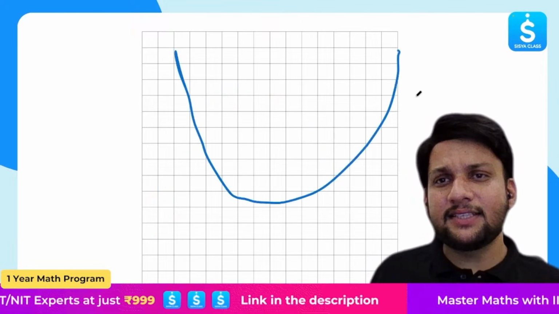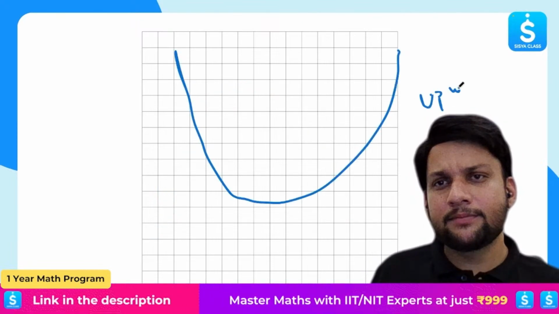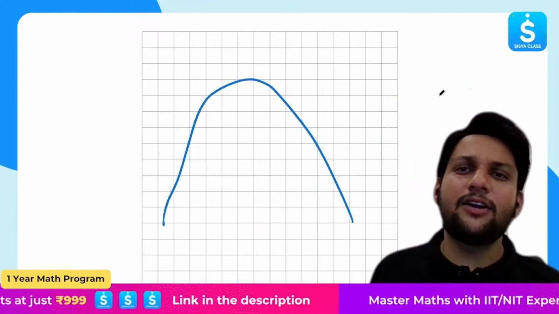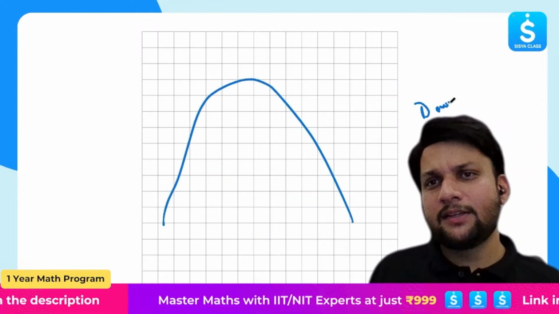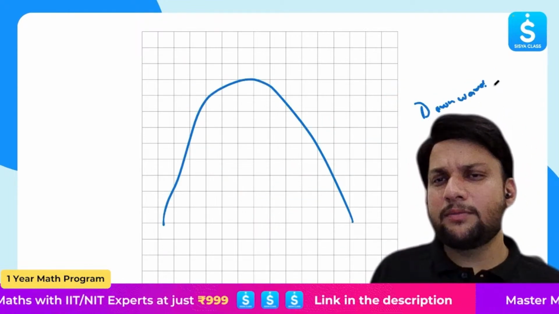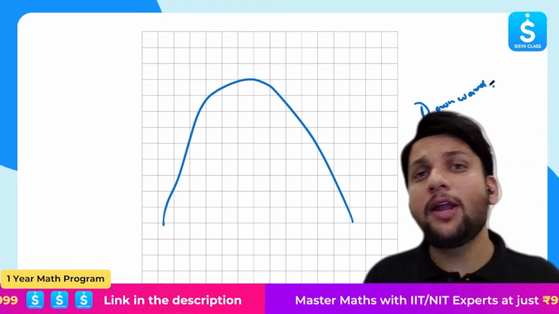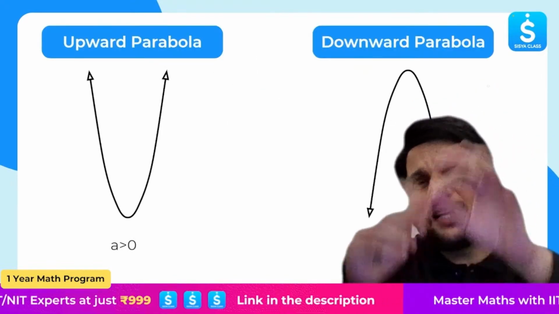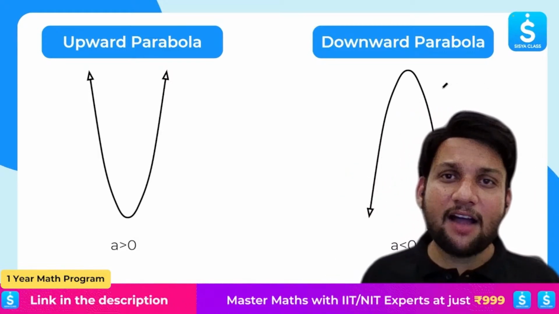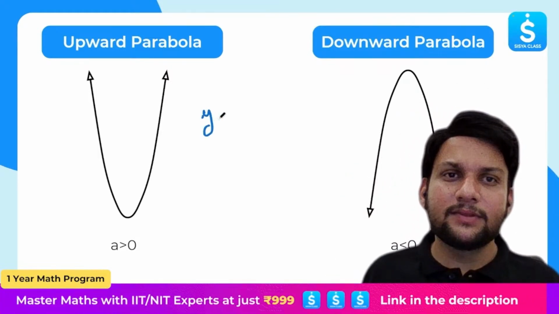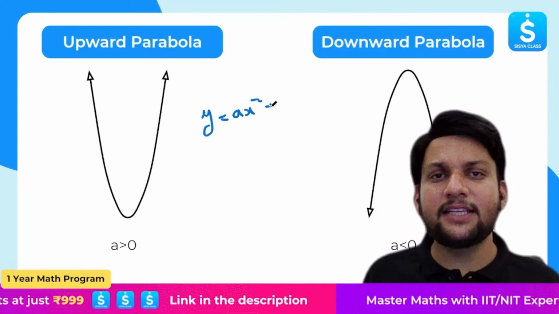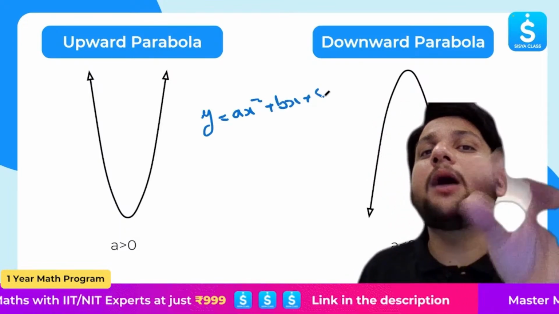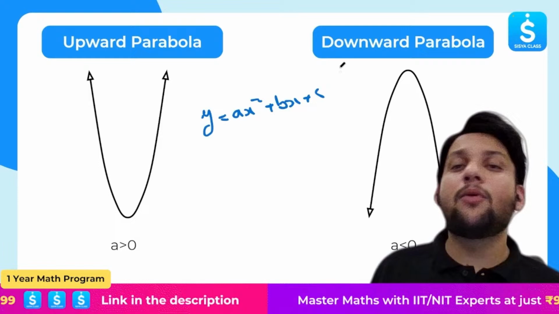If you can see, this is an upward parabola, right? It is going like this. And this is a downward parabola, right? So we know that a parabola can be upward and a parabola can be downward as well. But what is the condition? If we have, let's say, y equals ax square plus bx plus c, how will we know whether the parabola is upward or downward?